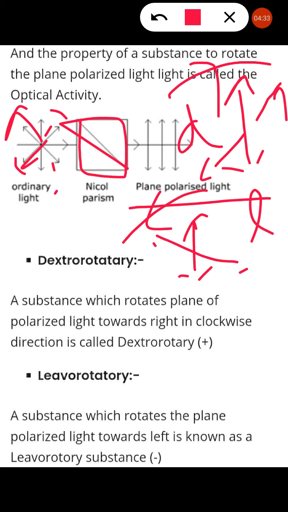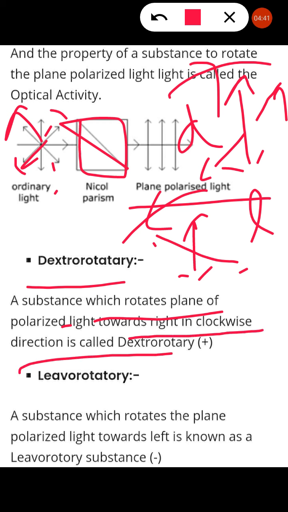Now dextrorotatory: a substance which rotates plane polarized light towards the right, in the clockwise direction, is known as dextrorotatory, with plus sign and small d. Levorotatory is just the opposite: when a substance rotates the plane polarized light towards the left, it is known as levorotatory and denoted by small l or minus sign.